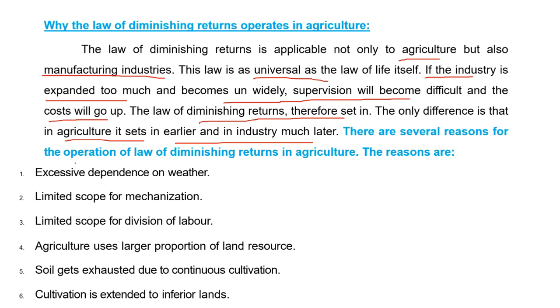Reasons for operation of the law of diminishing returns in agriculture. What are the reasons? Agriculture mainly depends on weather, monsoon or rains.